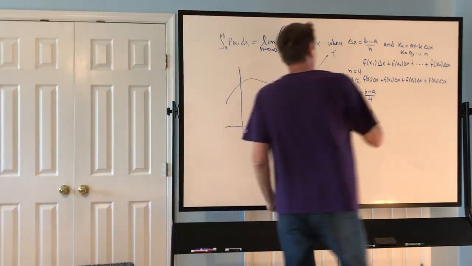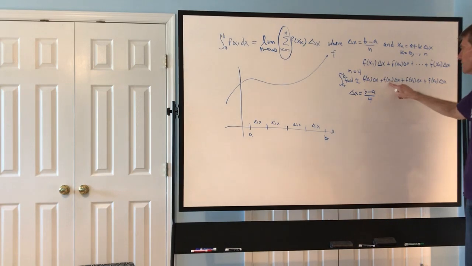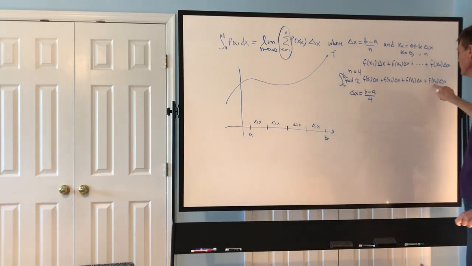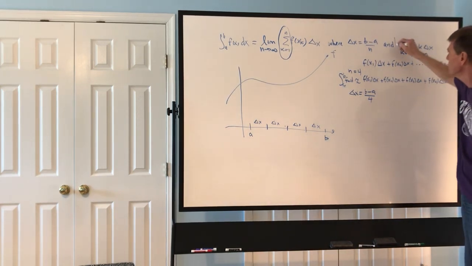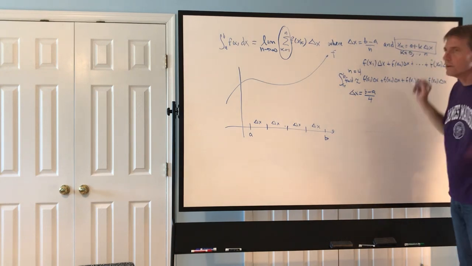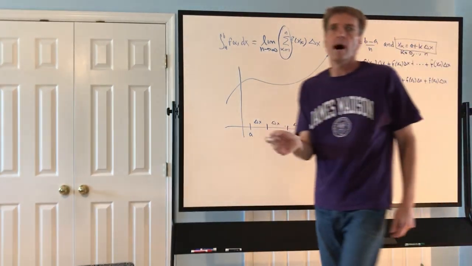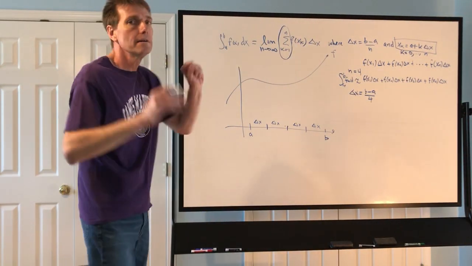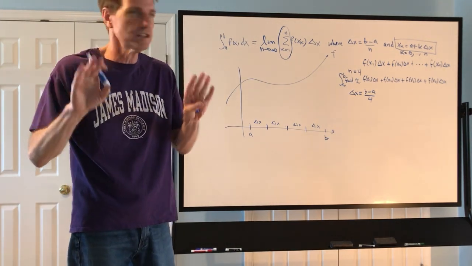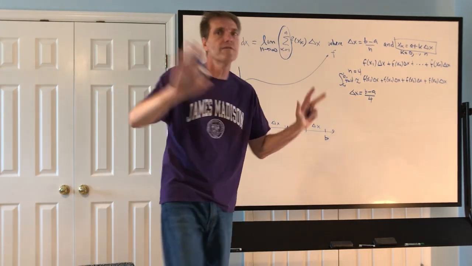But who is this x1? Who's this x2? Who's this x3? And who's this x4? Well, we've got to use this identity to find those. And again, it's not near as hard as it seems when you first see the definition.